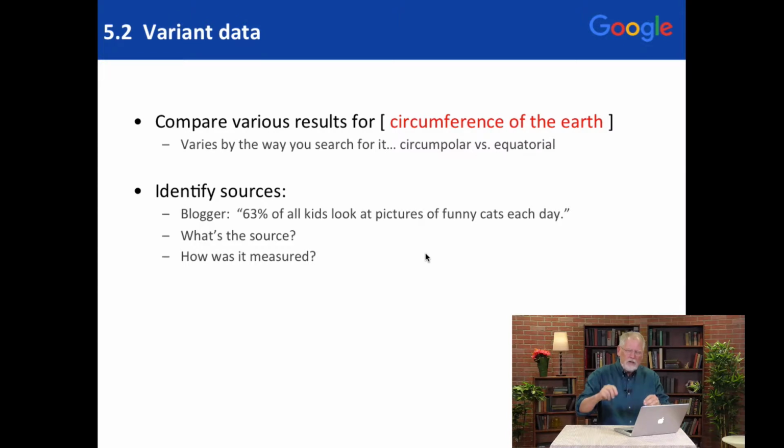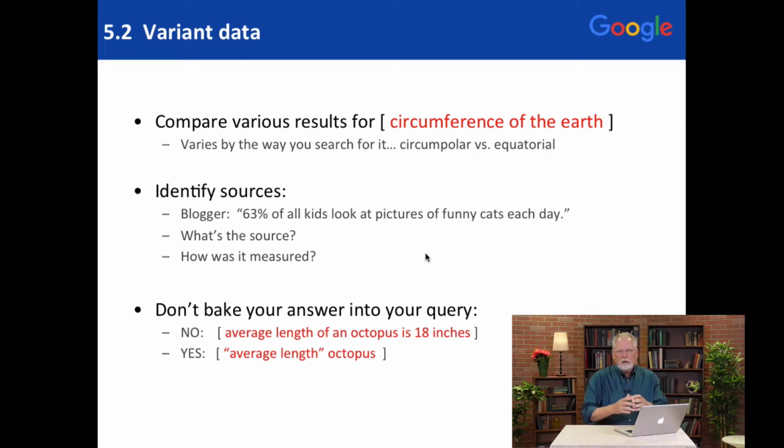So when you read information like this, think to yourself, how can I verify this? Well, how did they verify that? And are they measuring what we think we're measuring? So 63% of all kids look at funny pictures of cats each day. What's a kid? What's a funny cat? How did they measure that? See what I mean? A lot of what we're looking for is information that's on the web, but your question